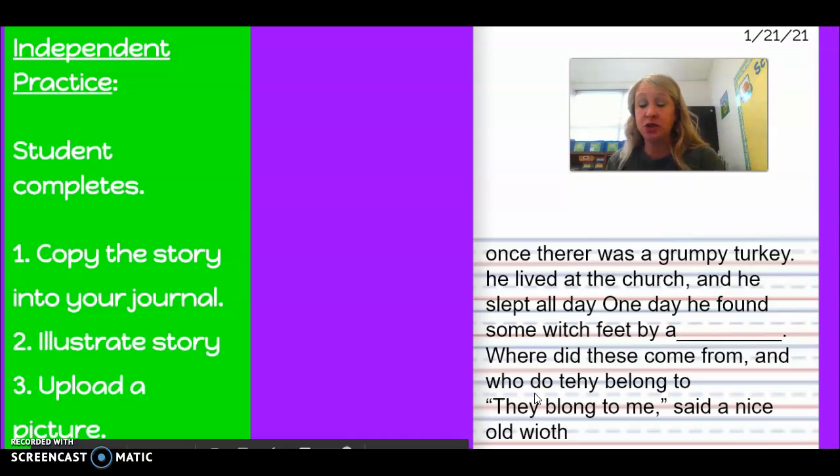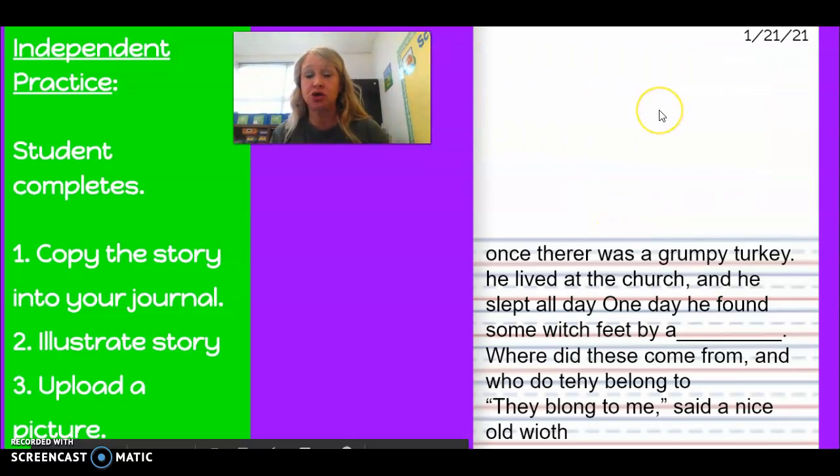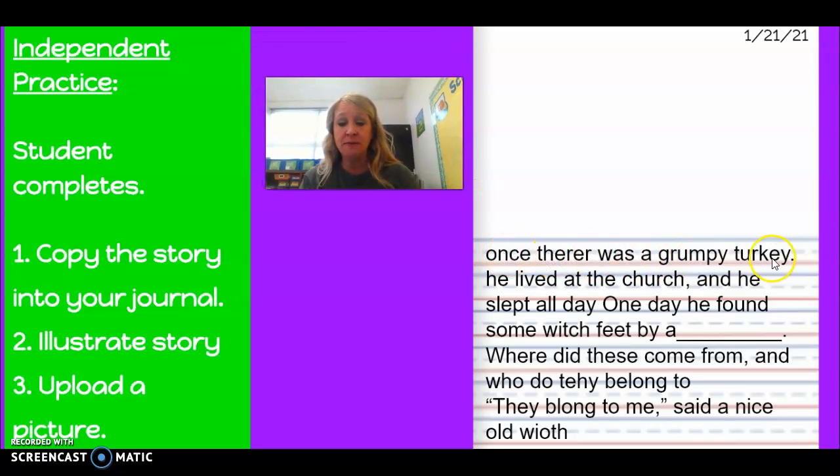So today you're going to copy this story in your journal. You're going to illustrate your story. That means you're going to draw a picture right there in the big white space, okay? You're going to draw a picture of our story. Just copy these sentences. Once there was a grumpy turkey. He lived at the church and he slept all day. One day he found some witch feet by a blank. Where did these come from and who do they belong to? They belong to me, said a nice old witch.